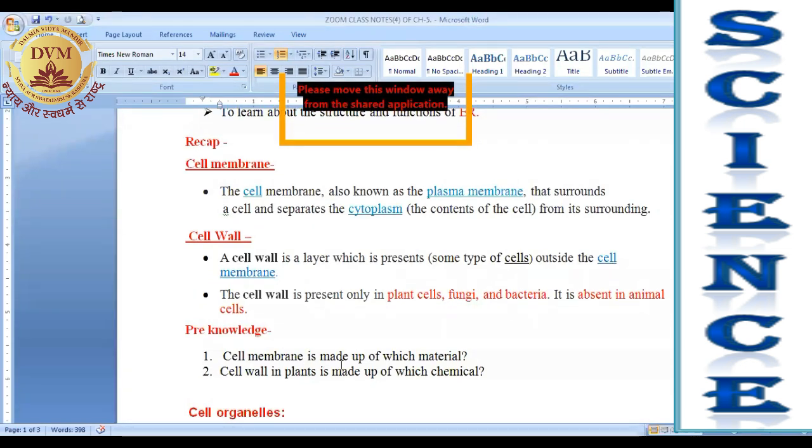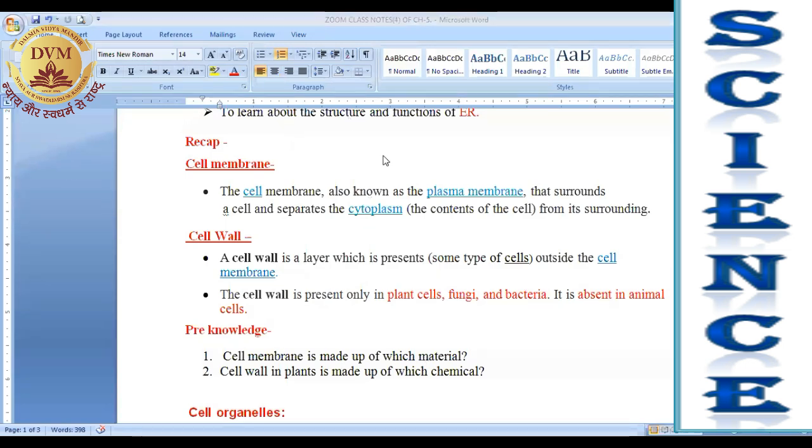Cell membrane is made up of which material? Please write the answer in your chat box. My question is, cell membrane is made up of which material? Please write your answer in the chat box. Beta, please don't raise your hand. Write in your chat box. I will check there your answer.